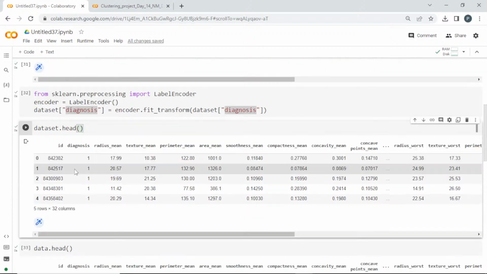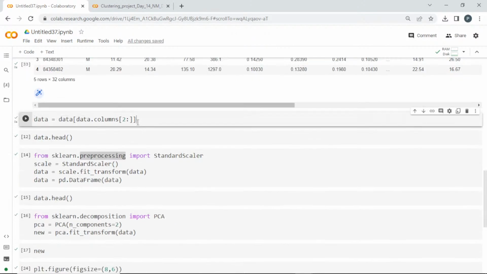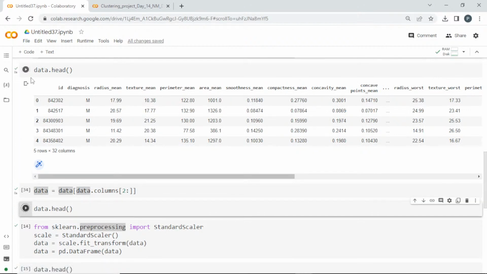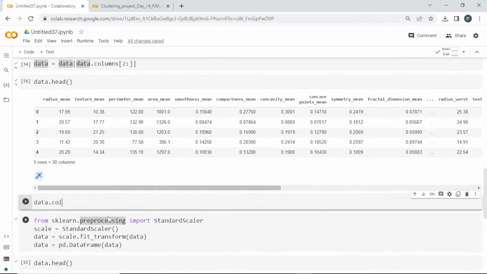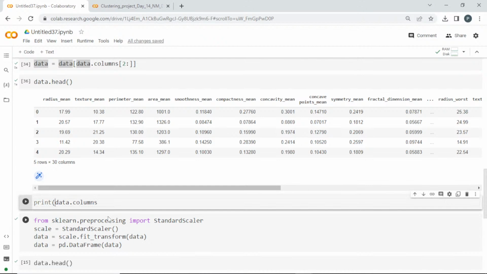And in data, see here, this is the encoder. Now I can take it as a y value, and in x I am selecting from 2, which means from this column I am taking the entire thing, because these are all the features I require. I'll tell you how many columns are present. With data.columns, I can go and print the length of this, right?